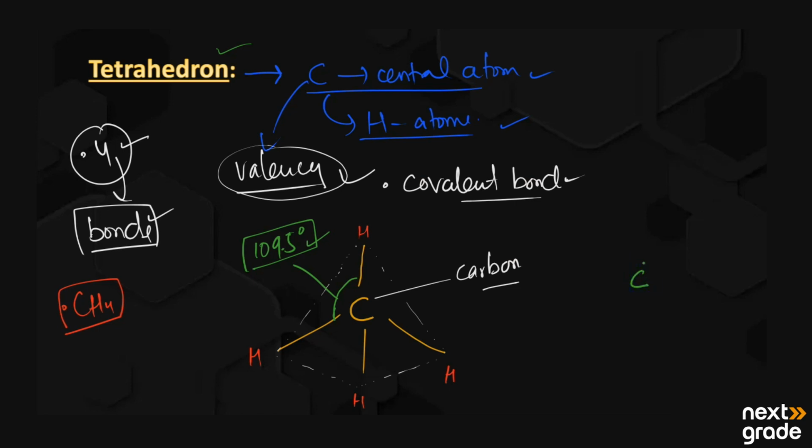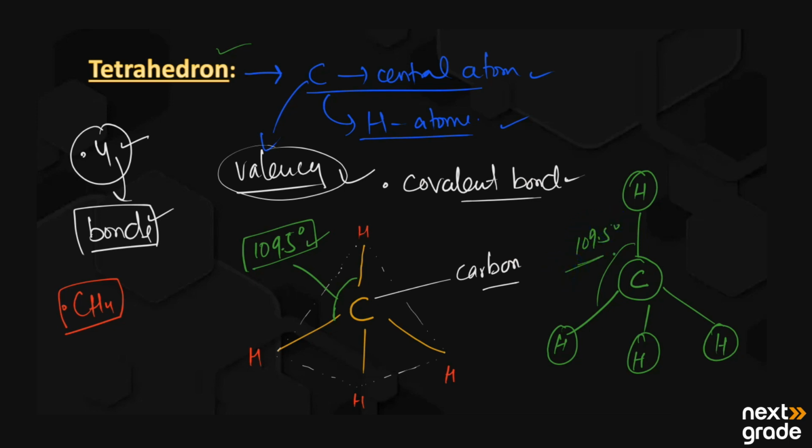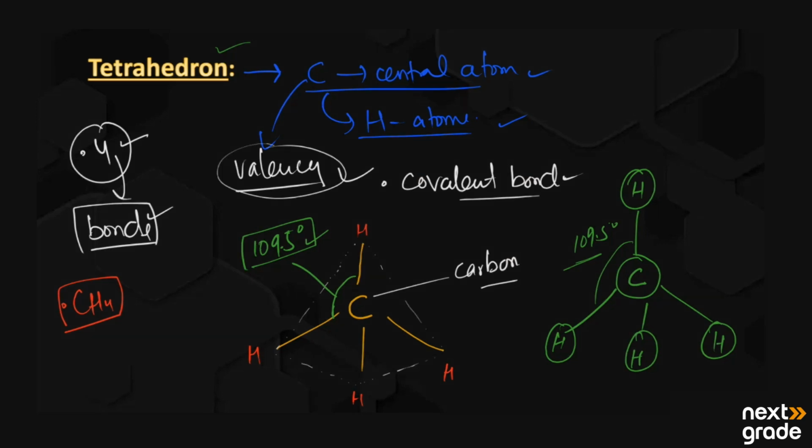We have carbon, around which we have 4 hydrogens. This is the structure of methane, CH4, and the angle is 109.5 degrees. So this is all about the tetrahedron and organic compounds. To repeat: organic compounds are compounds of carbon and hydrogen, and there are basically two types, naturally occurring and synthetic. This study is known as organic chemistry, and the structure of carbon is tetrahedron, according to its valency, that is 4.